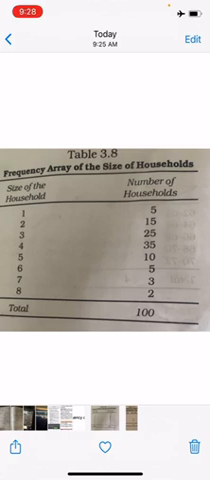So the variable size of the household is a discrete variable that only takes integral values as shown in the table. Is that clear? I hope this is clear. So what did I say? The size of the household is a discrete variable, and it only takes the integral values as shown in this table.